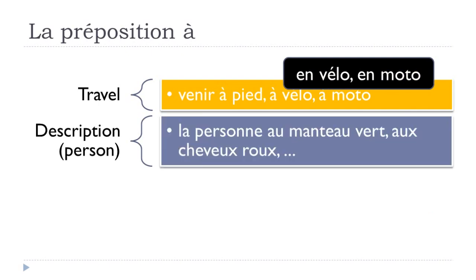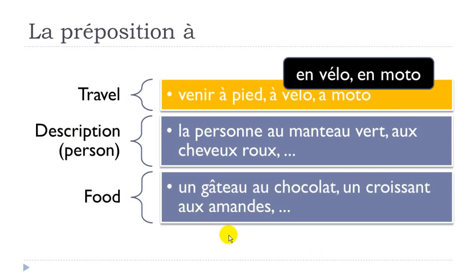If you want to describe something, for instance, la personne au manteau vert. So in that case you want to say that this is the person who is wearing the green jacket, au manteau vert. In that case it's always the same, so à and le combine and it will become au. Or in that case it can be red hair, cheveux roux, so in that case it's the plural, à plus les, and it will become aux, like that. But it's quite common to use this à when you want to describe a person.